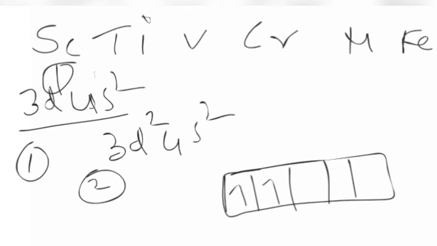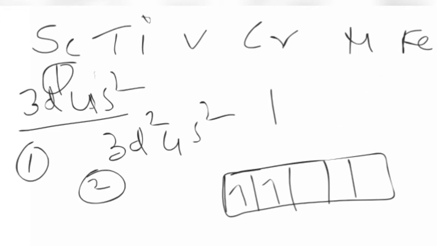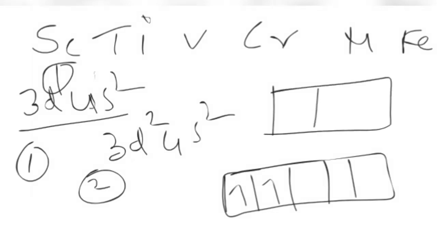From the 11th standard we have learnt that unless all the subshells are half filled, you should not pair the electrons. You should not pair them from the beginning.